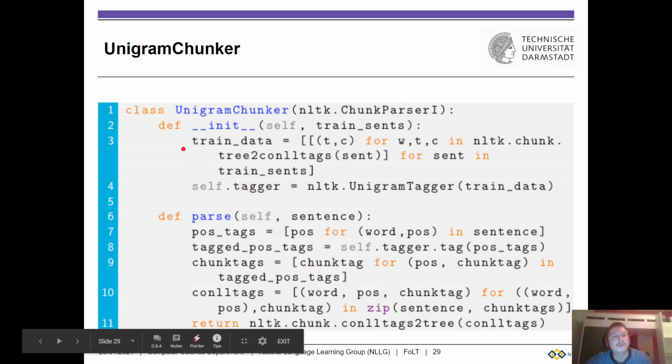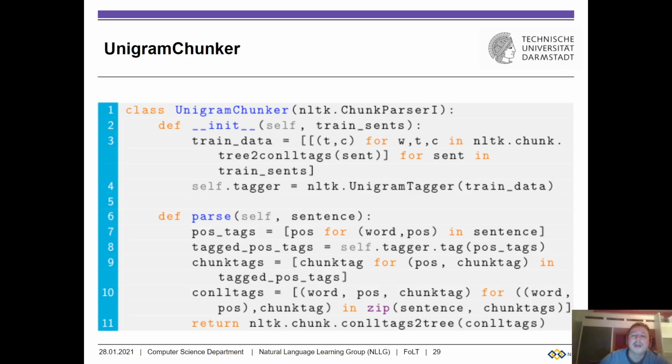So what are we doing? We're going to do a unigram chunker, similar to the unigram part of speech tagger that we have developed previously. It's taking in some training sentences. It's going over all the sentences in the training sentences. First, let's assume our sentences are in this tree format, so we convert to CoNLL. In CoNLL, we have those three elements: the word, the part of speech, and the chunk label in BIO format.